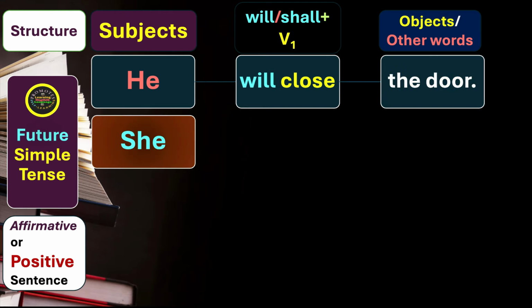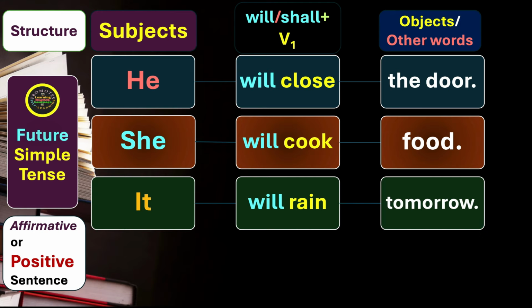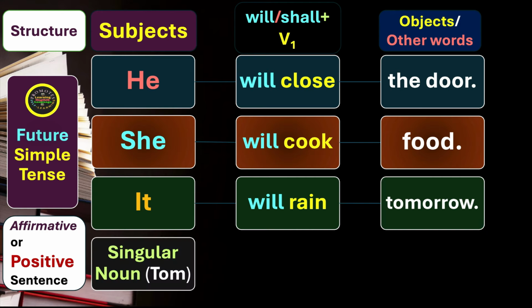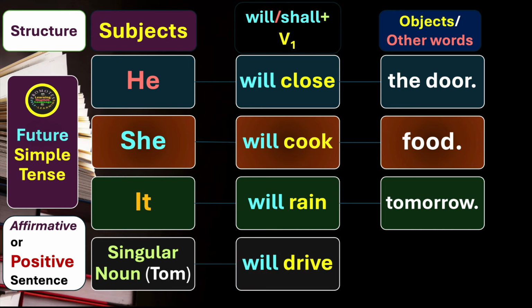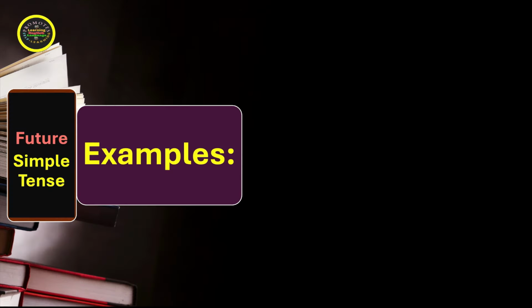He will close the door. She will cook food. It will rain tomorrow. Singular noun like Tom, like David, like Ali, like Fatma, like Rani will drive a car. So we can use for any type of subjects, whether it is in singular form or plural form. The plural form we will take up later. We can use will or shall, depends upon your conviction. Meanings remain the same. Let's see the examples of future simple tense.